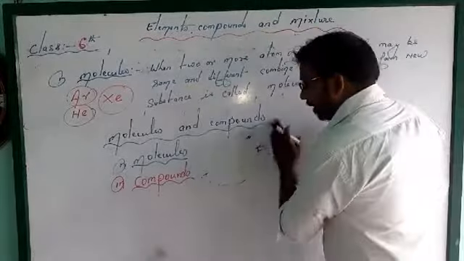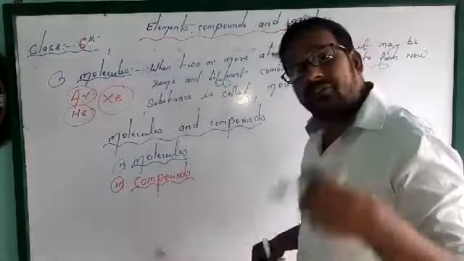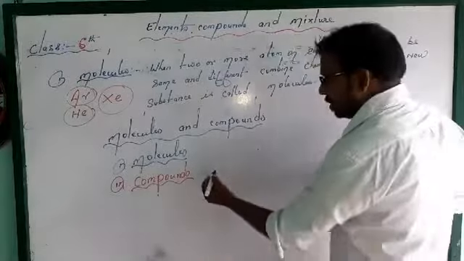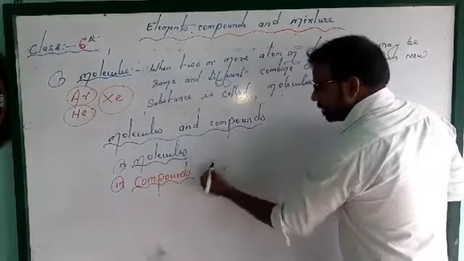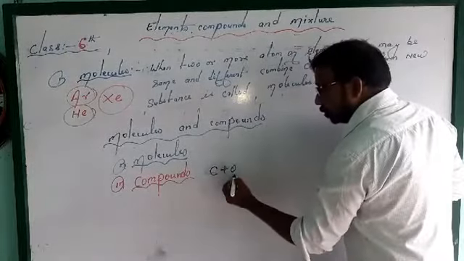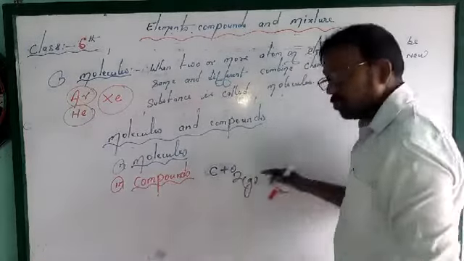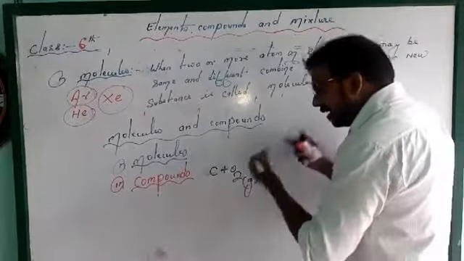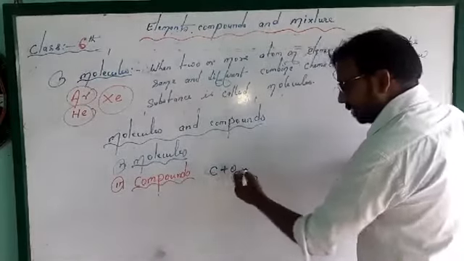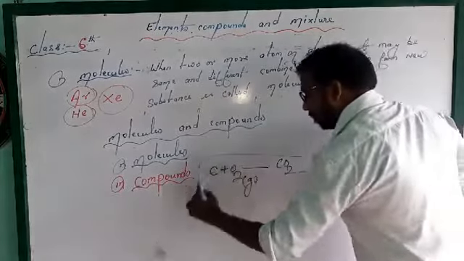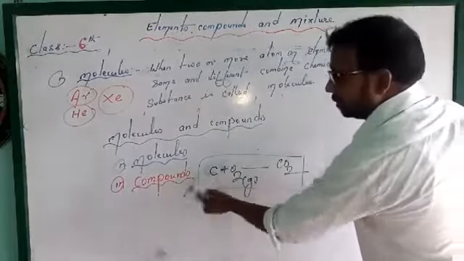Compound means when two and more different elements combine. Suppose carbon and O2. Here O2 is a molecule, a gas. Different elements combined to form carbon dioxide, and that is an example of a compound.